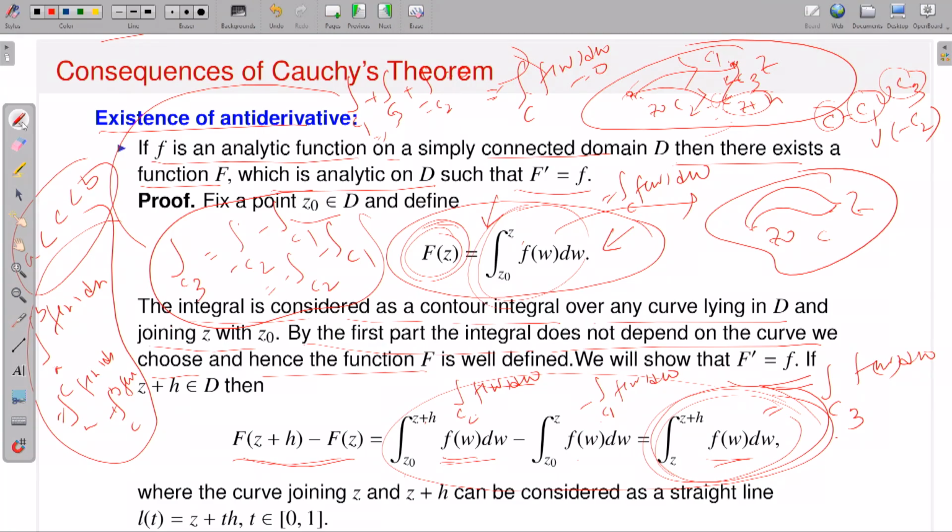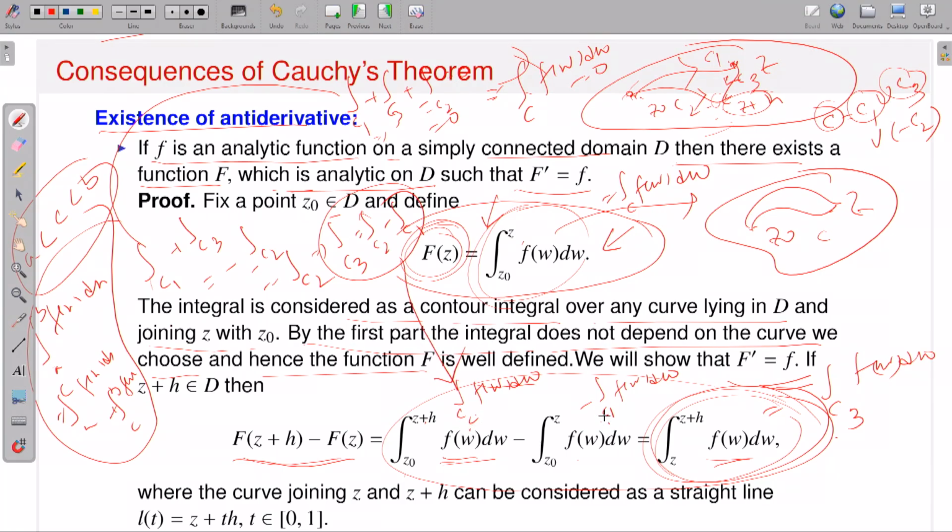Maybe I can calculate it explicitly, do not worry. So this is 0, which is given. Therefore the integration over C1 plus the integration over C3 is exactly equal to minus the integration over minus C2, that means the integration over C2. Doing some algebra, the integration over C3 is the integration over C2 minus the integration over C1, and this is exactly this one.